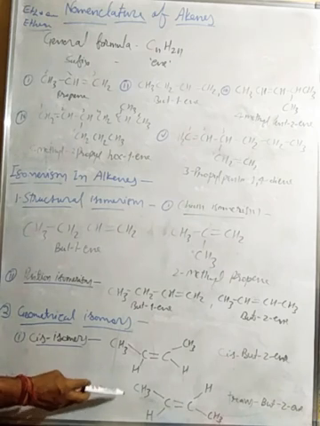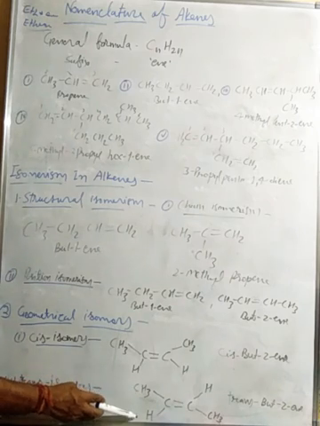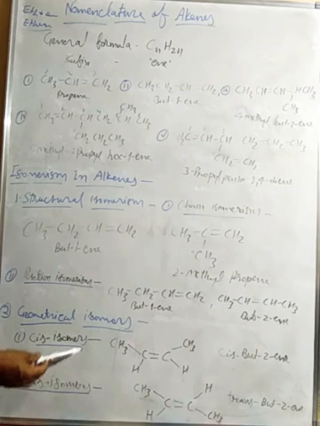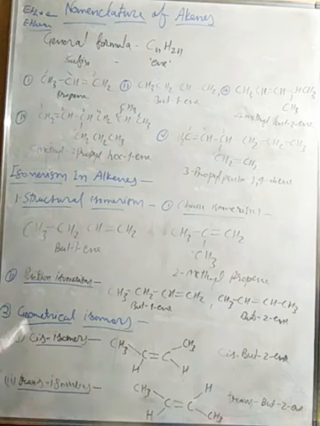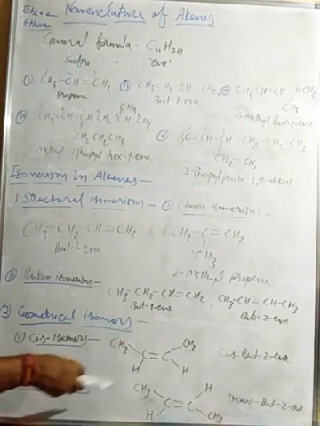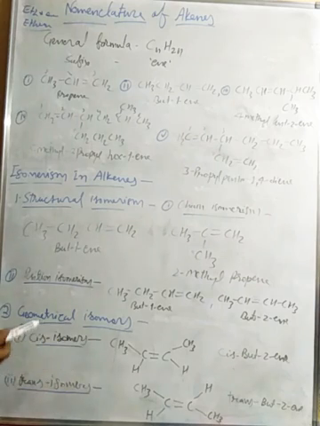Like here, on one side there is CH3, and on the upper side is H and the lower side is CH3. When both upper atoms are the same group and both lower are the same, that is called cis. And if they are different, that is, the same atoms are in crossing positions, that is called trans isomers, right?